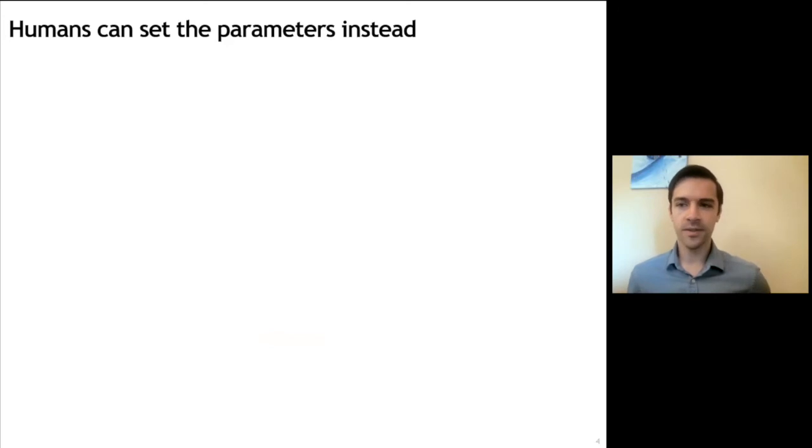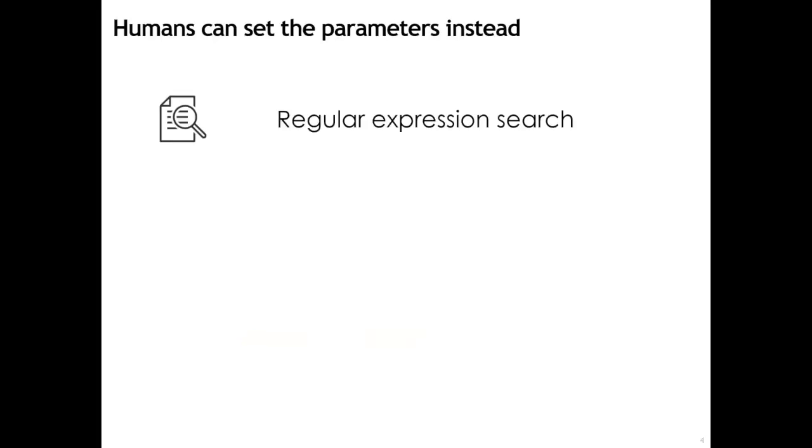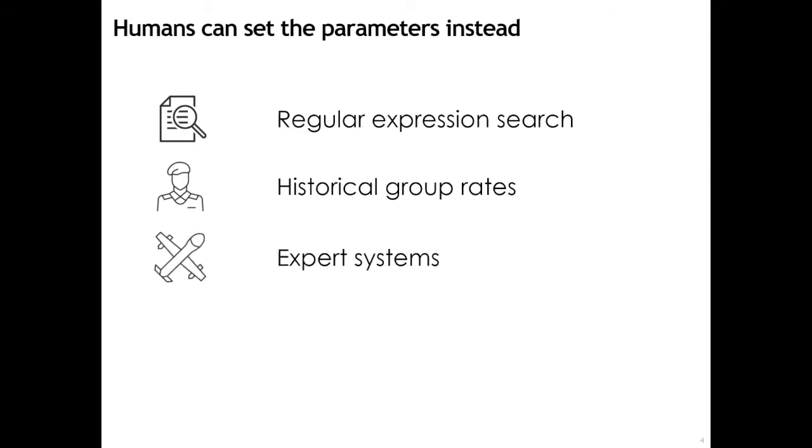What are the alternatives? For one, we could have humans set the parameters of a machine-operated model. In the context of text labeling, this could mean a human specifying a search string and a machine finding instances of it. In the context of retention prediction, this could mean a human choosing how to group personnel, then a machine computing the historical retention rates within each group. In the context of autonomous drone training, this could mean a human programming a set of rules for the drone to follow in the field.